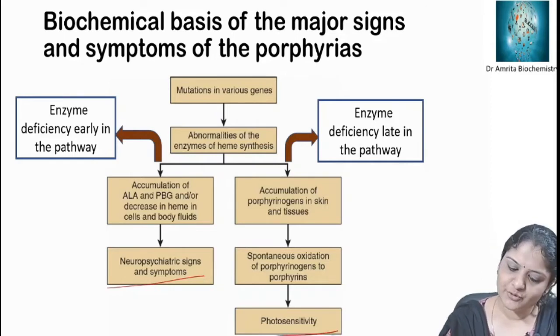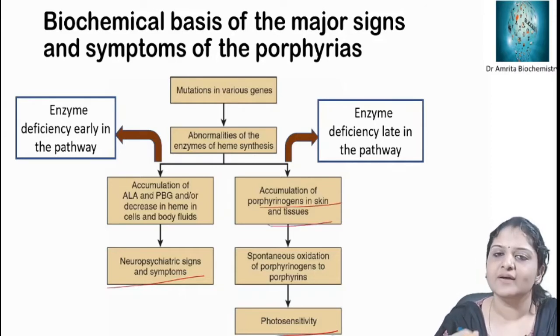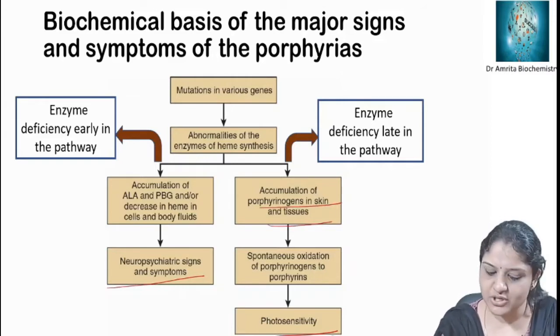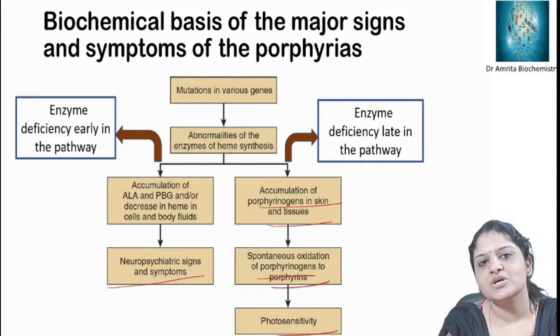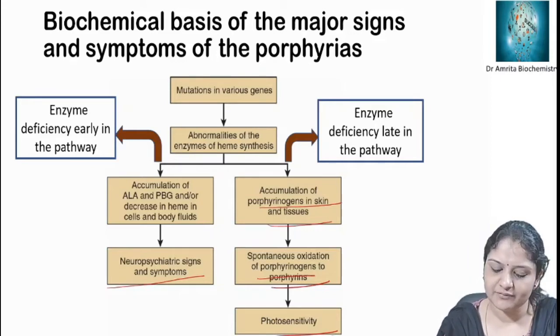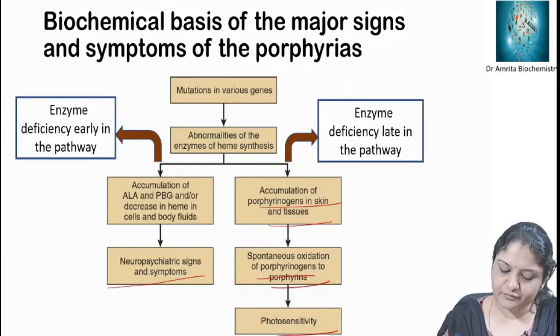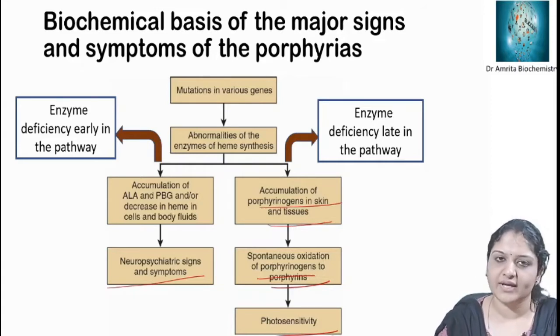So what is the reason for photosensitivity? It is the accumulation of porphyrinogens in the skin, which undergo spontaneous oxidation and form porphyrins. When the porphyrins are exposed to light, they can cause photosensitivity. So enzymes deficient late in the pathway can cause photosensitivity, and enzymes deficient early in the pathway can cause neuropsychiatric symptoms.